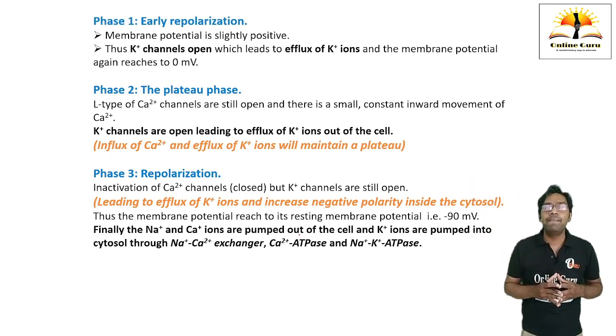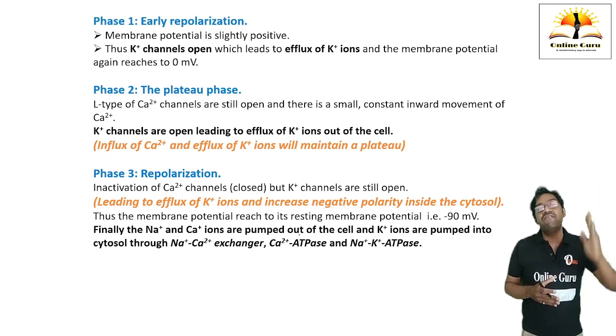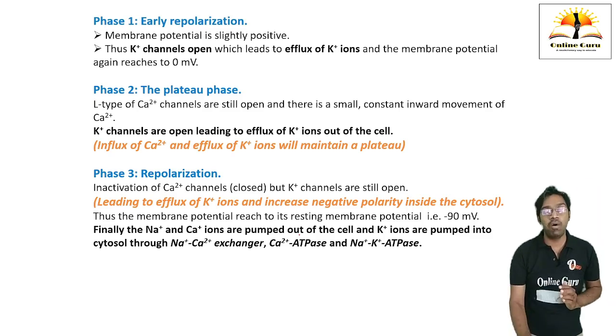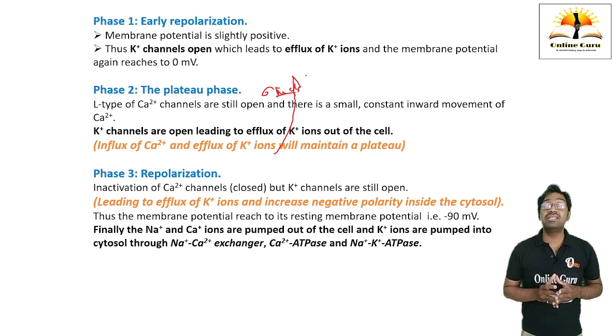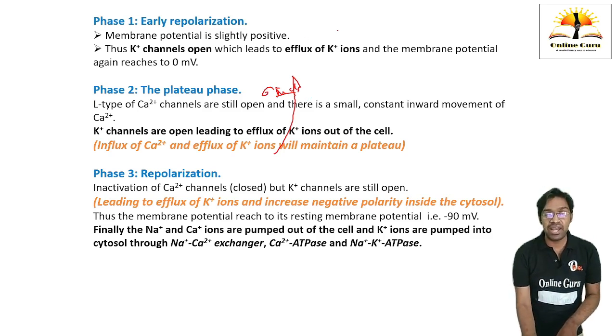Then what will happen? Further it will increase the negative polarity inside the cytosol. The graph, the membrane potential which had already increased, is again going to decrease for some time, only for some time. And we are going to discuss till it reaches 0 millivolts. Then we are going to discuss phase 2, that is the plateau phase. Plateau phase means there is a straight curve.